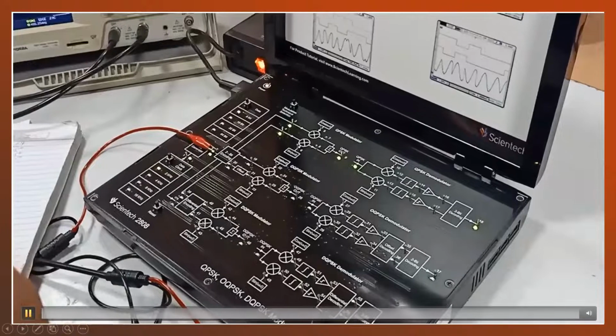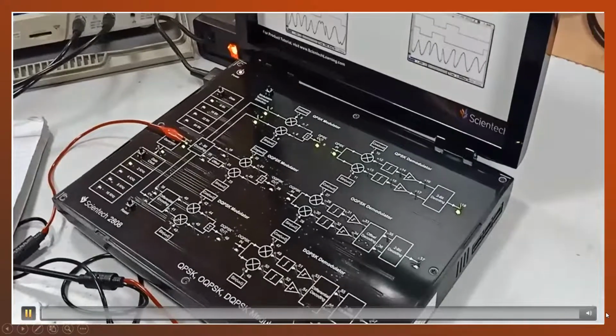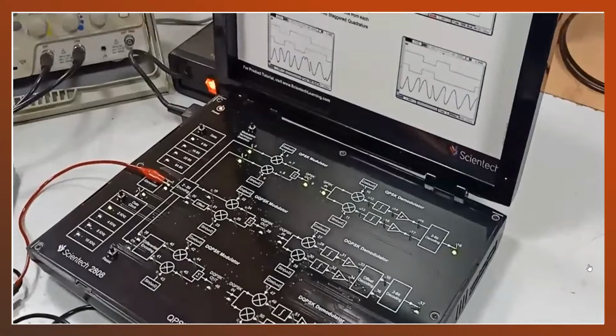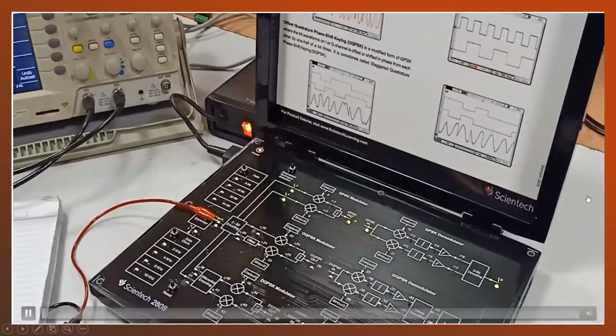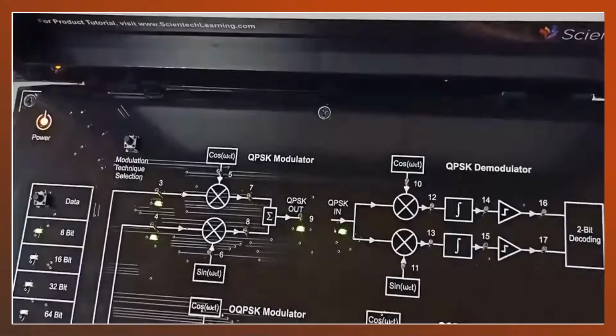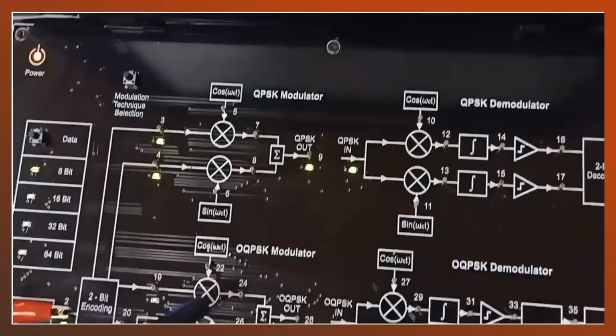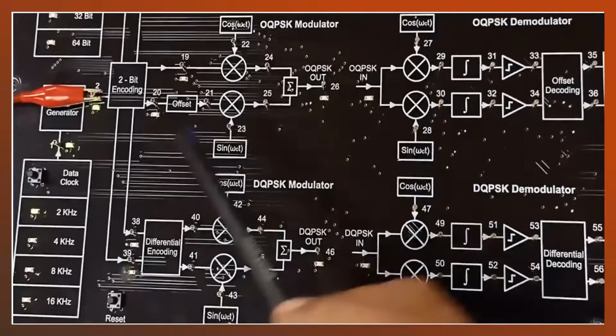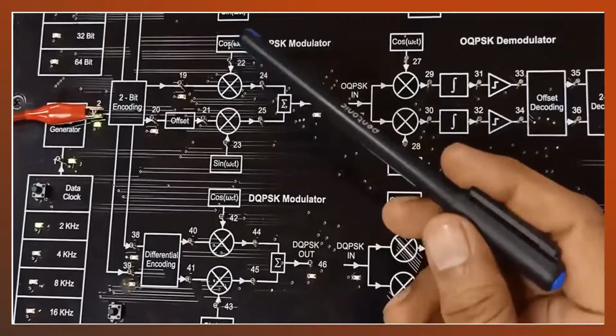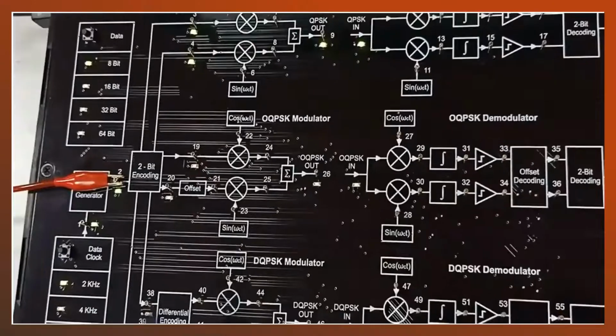Hello students, welcome to this lab, Digital Communication Lab. Today our objective is to perform QPSK, quadrature phase shift keying, and the offset quadrature modulation scheme. Our objective is to perform the modulation as well as demodulation.